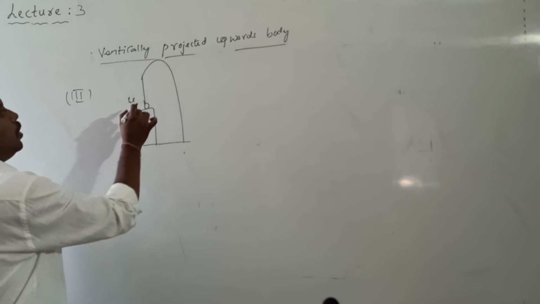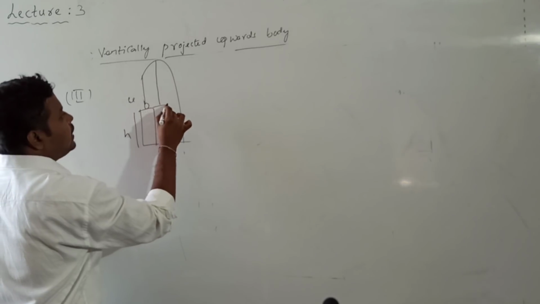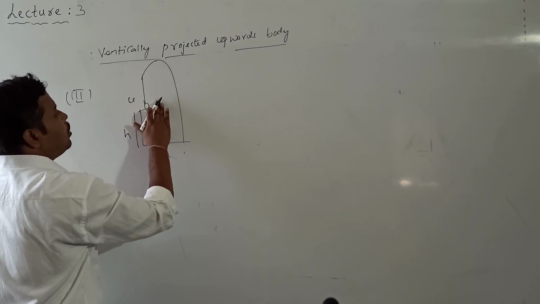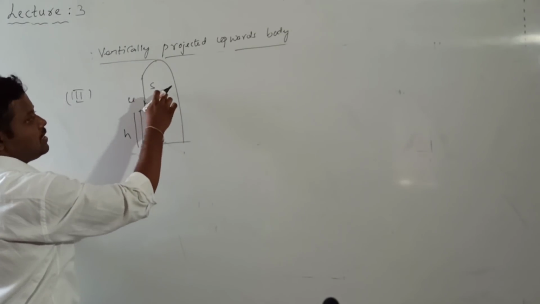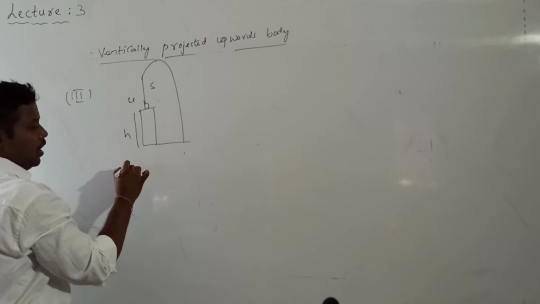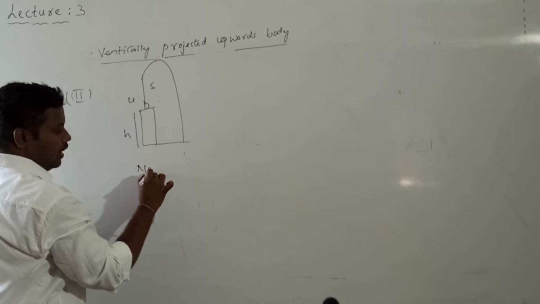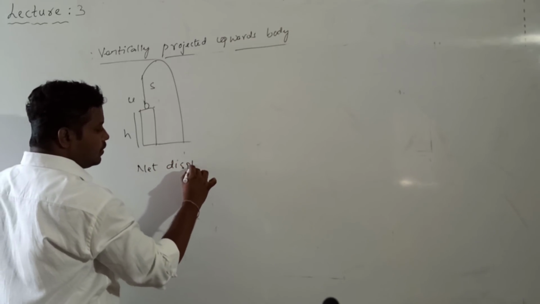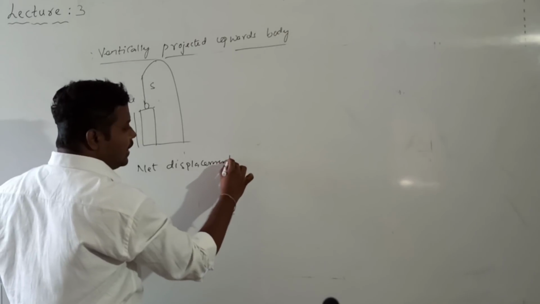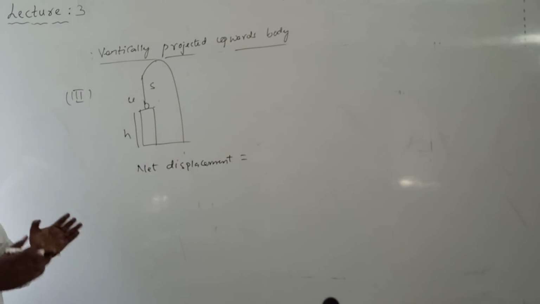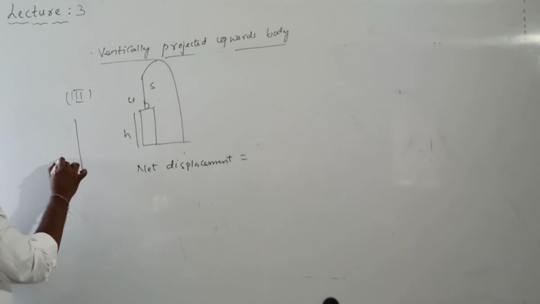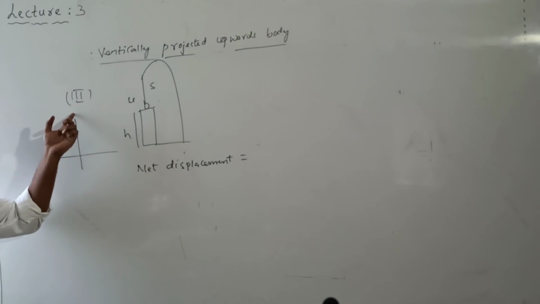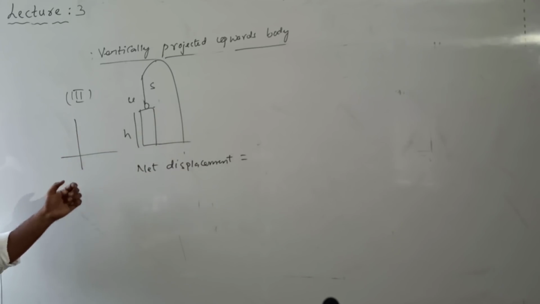First, let the body go to a certain height. Let me call this distance s. It travels s distance vertically upward, again falls down s distance, and then travels the h value. What is the net displacement value? Here we will consider a sign convention as per the coordinate axis. Whenever a body goes vertically up along positive y axis we take plus, and vertically down along negative y axis we take minus.